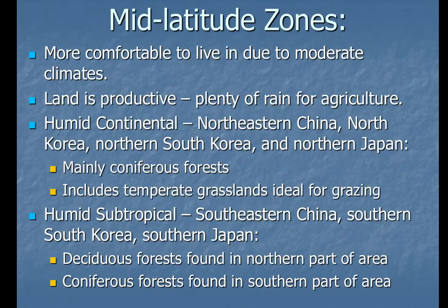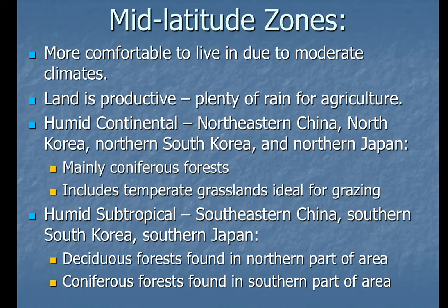The mid-latitude zones are more comfortable to live in because the climate's more moderate. The land's productive. You get plenty of rain for agriculture. Some of the examples: humid continental, the northeastern part of China, North Korea, northern part of South Korea, and northern Japan are all humid continental. Coniferous trees and temperate grasslands, which are good for grazing, are in these areas.